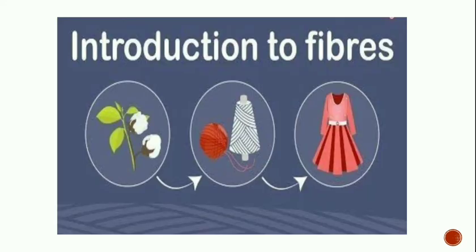Introduction to fibers. We get fibers from plants as well as from animals. Fibers we get from plants like cotton. You can see in this picture how cotton is spun into a thread, and then the thread is woven into a cloth.